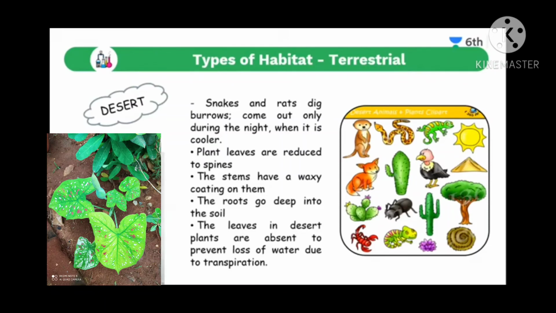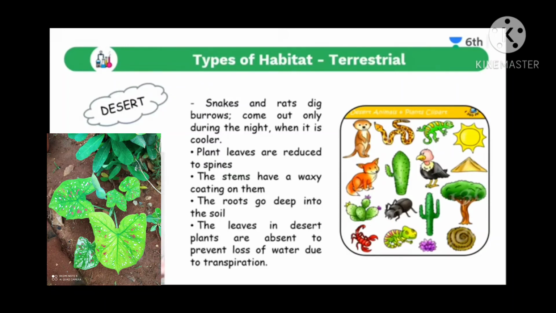Here the plants which grow in these habitats, the leaves of those plants have been reduced to spines. You might have seen a cactus plant. Is it having spines on its stem part? Here the stem looks like a leaf.